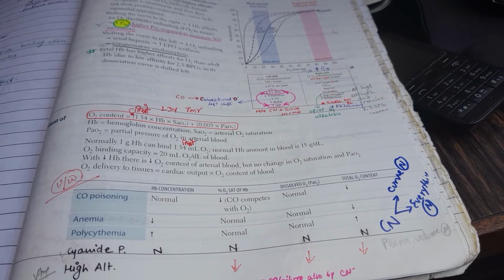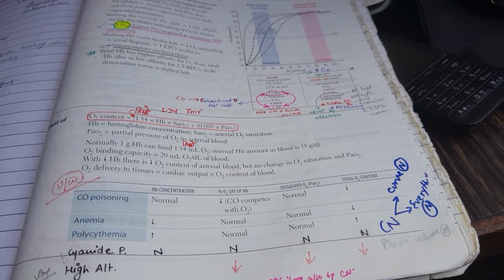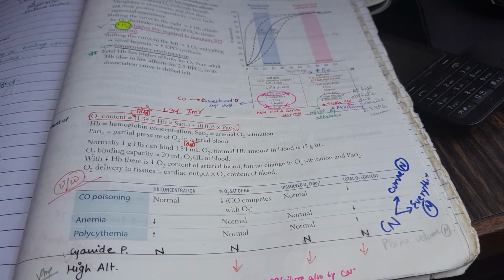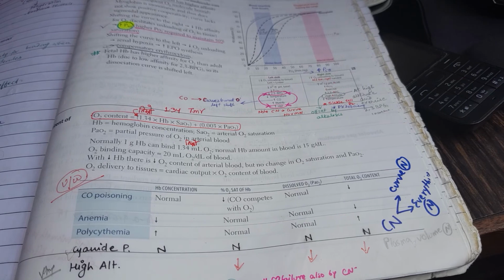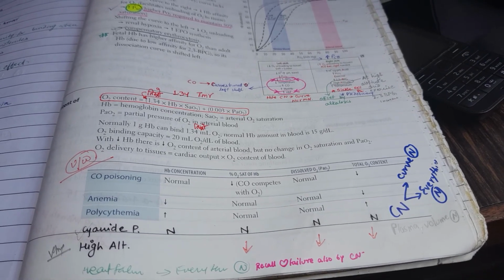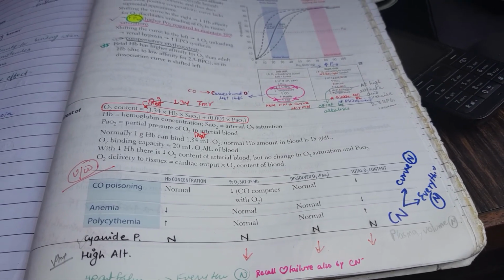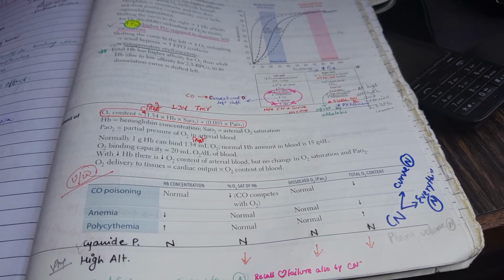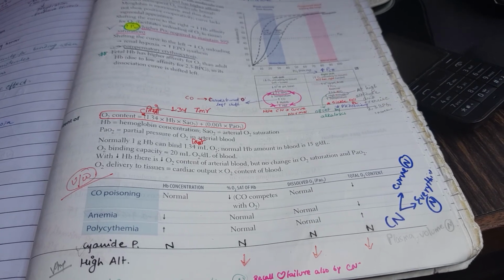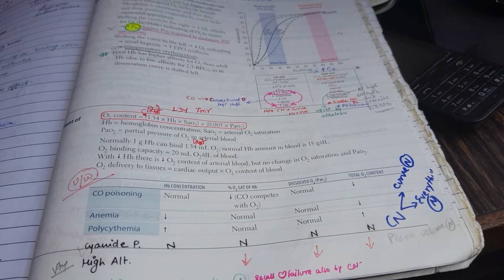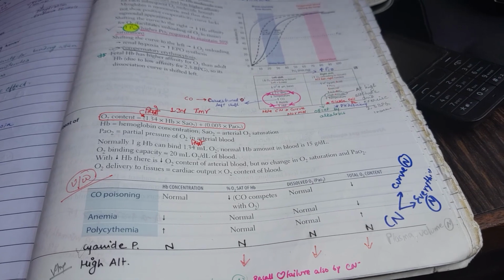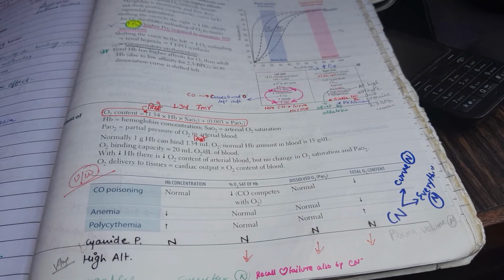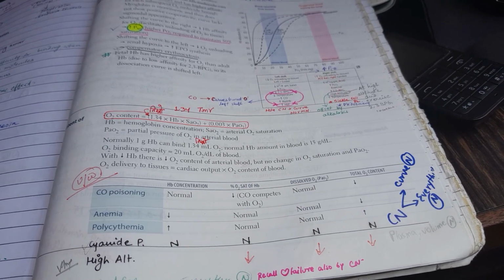In high altitude, oxygen saturation will be low, dissolved oxygen will also be low, and total oxygen content will be low, and it depends upon the time. Hemoglobin concentration will be high if there is erythropoiesis, if there has been hypoxia-induced polycythemia, but it depends on the timing of hiking, how much time the person has stayed at the altitude. Remember that.